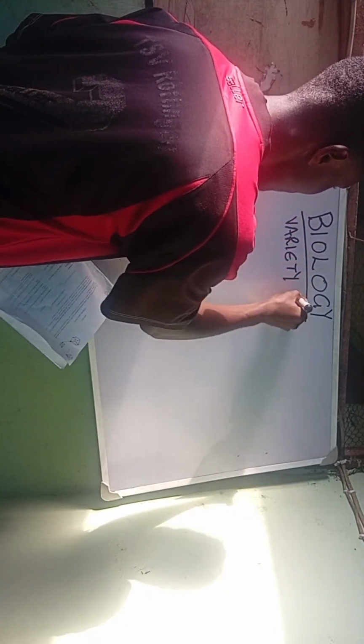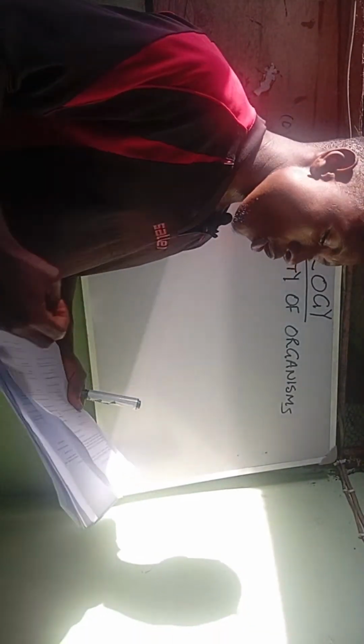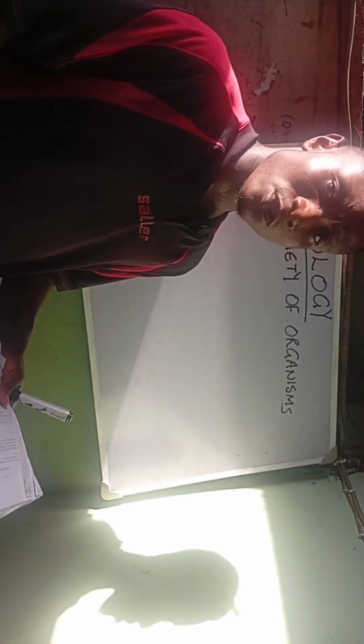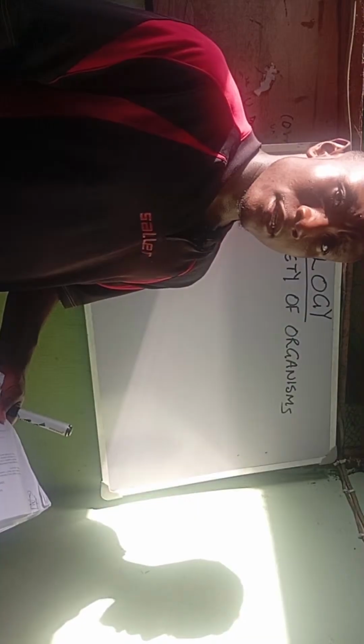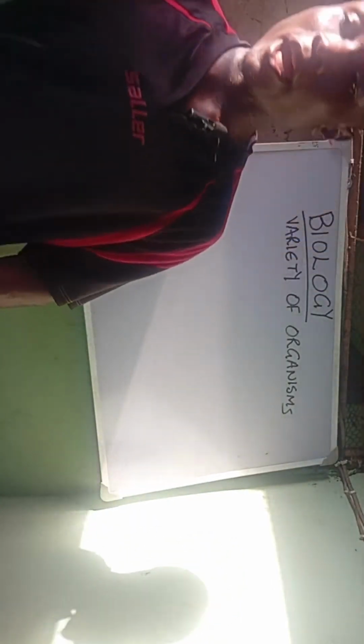Under it, you are supposed to know about living organisms, cell structures and functions of cell components, and also the levels of organization, which we'll be talking about in this video.